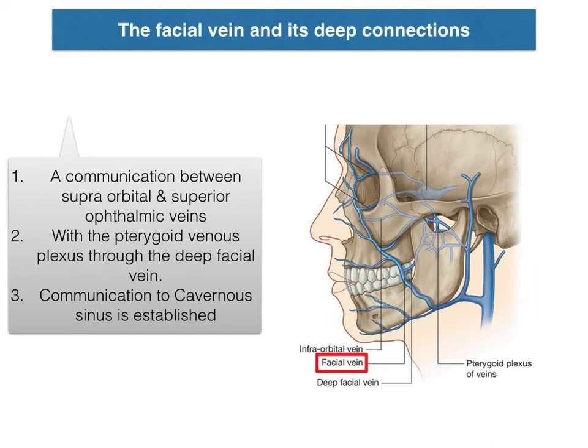The facial vein has deep connections to the cavernous sinus through a communication between supraorbital and superior ophthalmic veins and with the pterygoid venous plexus through the deep facial vein.